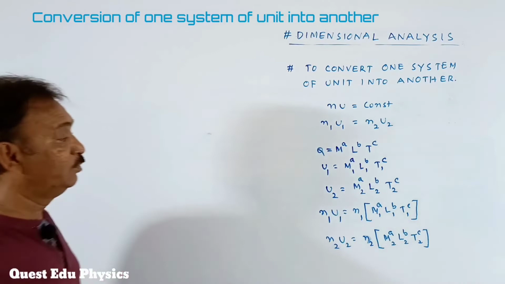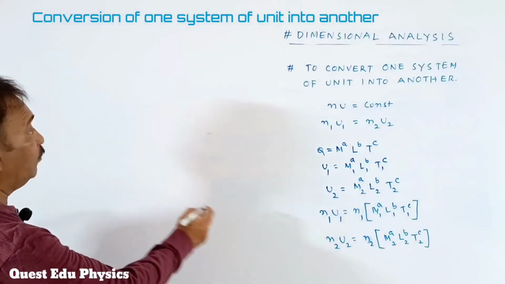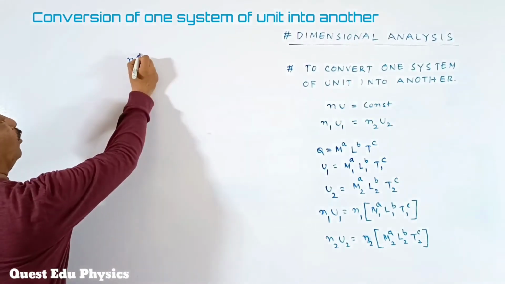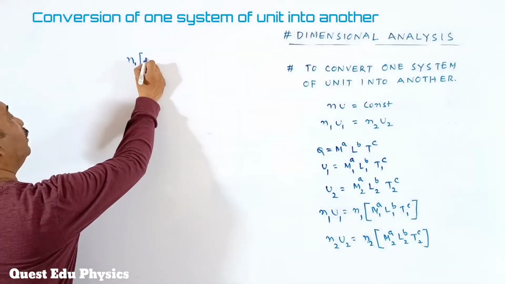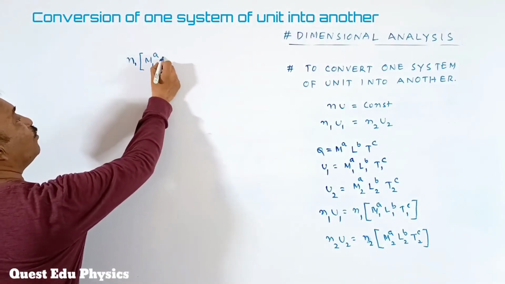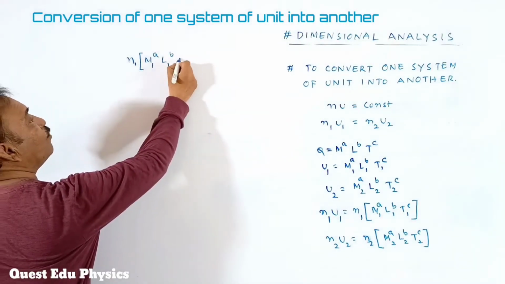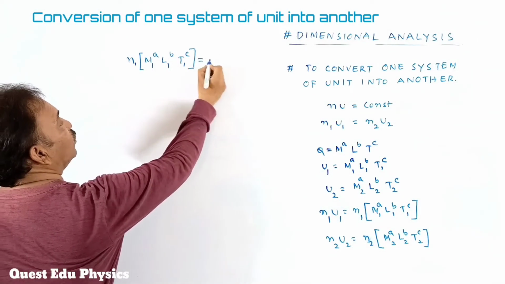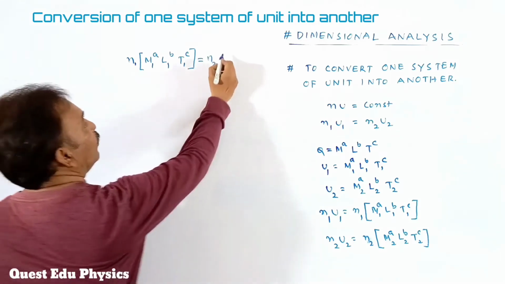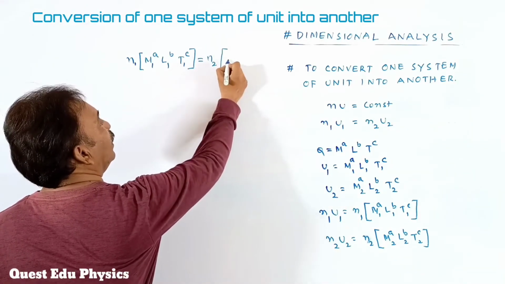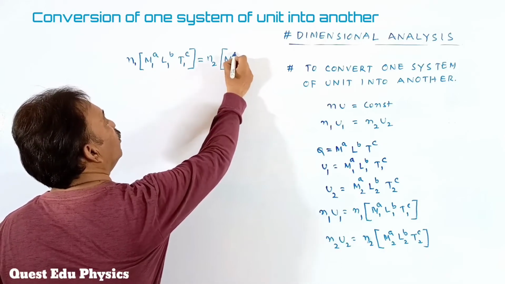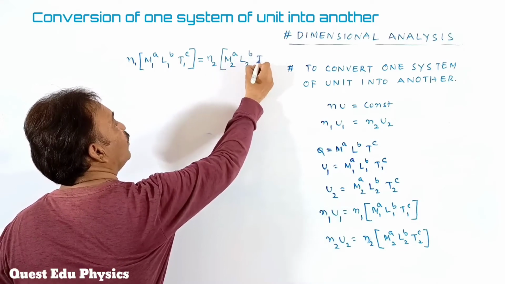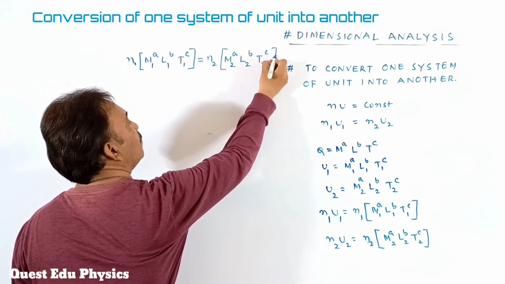Now we are equating these two. Then we can write N1 multiplied with M1 to the power of a, L1 to the power of b, T1 to the power of c, is obviously equal to N2 of M2 to the power of a, L2 to the power of b, and T2 to the power of c.